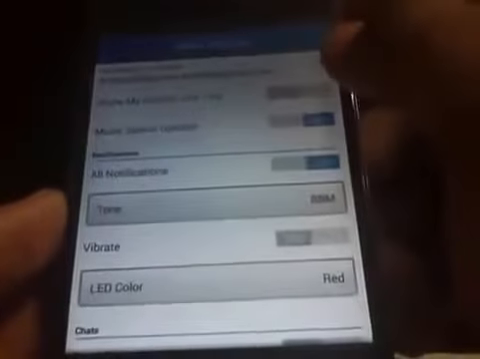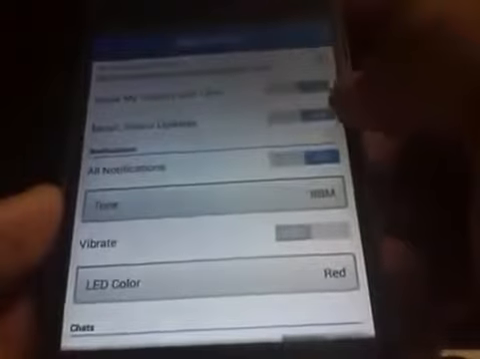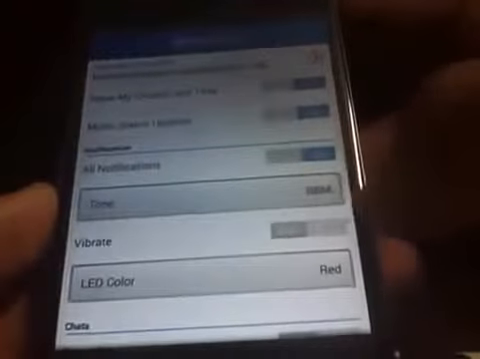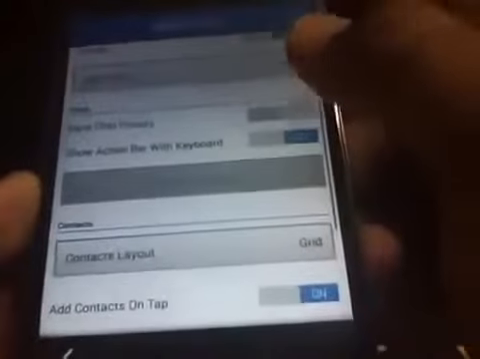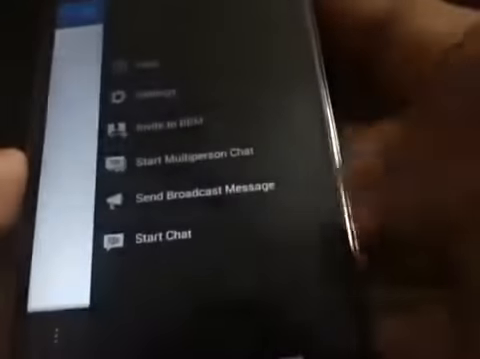Add your mail ID. Show my country and time. Add the BBM status updates, notifications, tone. Add the vibration, the LED color. Save chat history. Contacts layout. There it is.